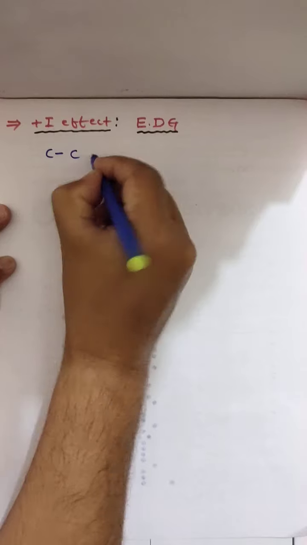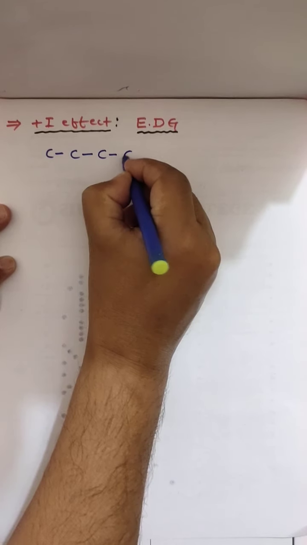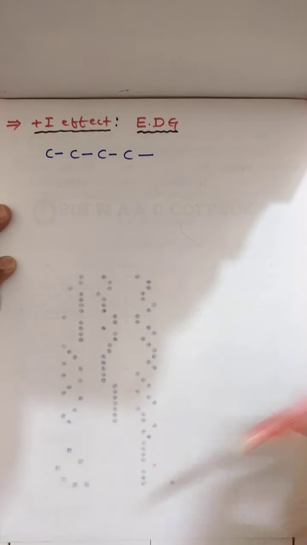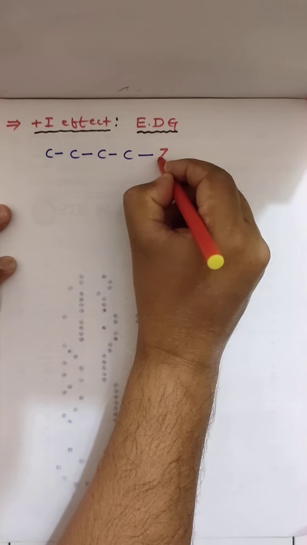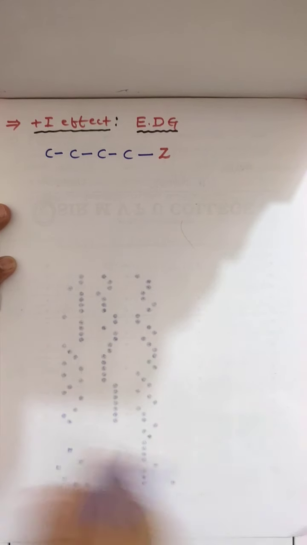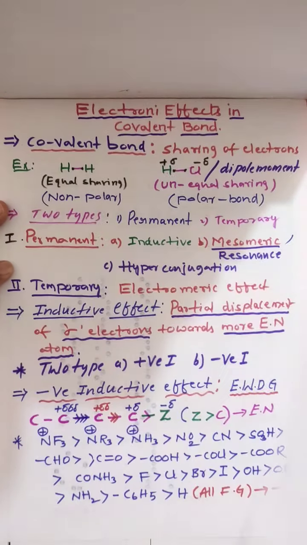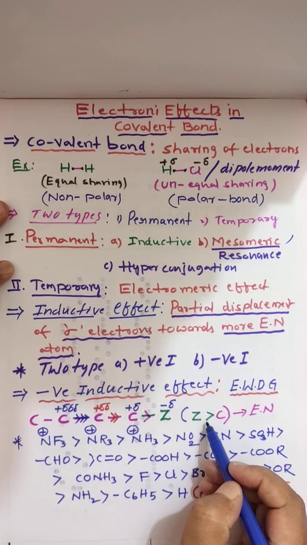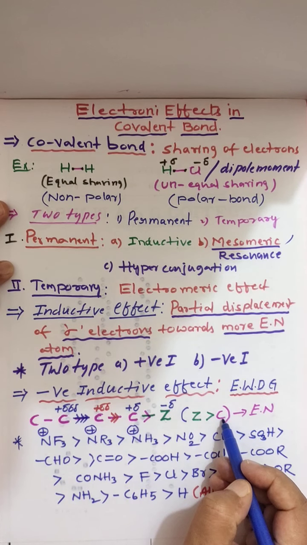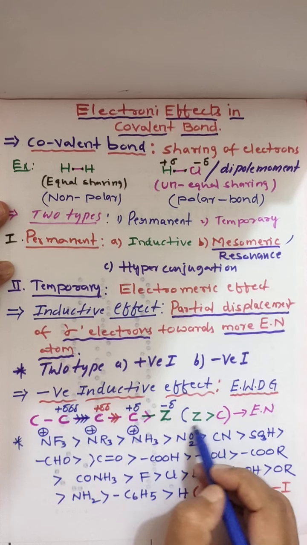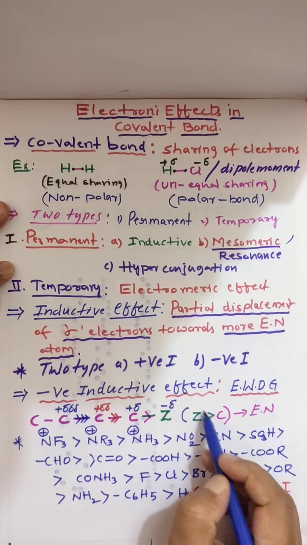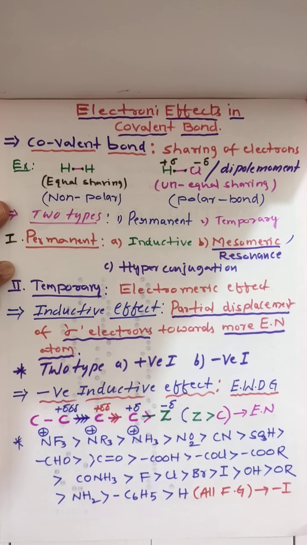Now I am taking a system here: 1, 2, 3, 4 and here a Z group. What I told here: if Z is more electronegative than carbon, then it will pull the electron.